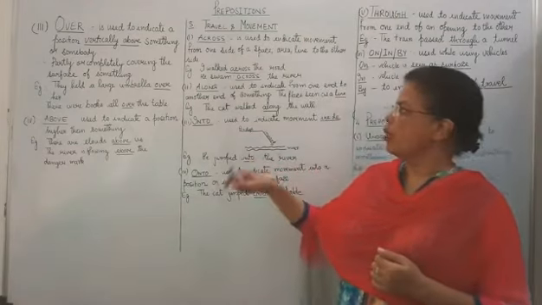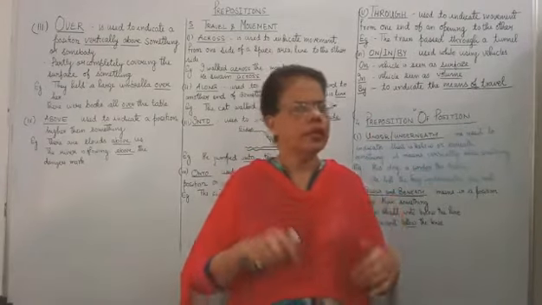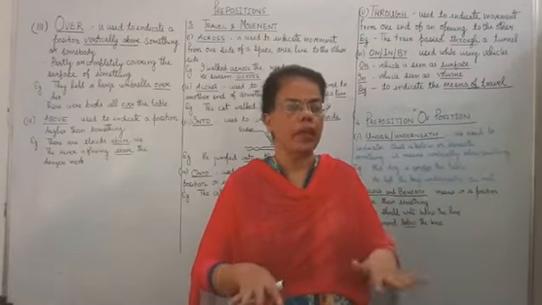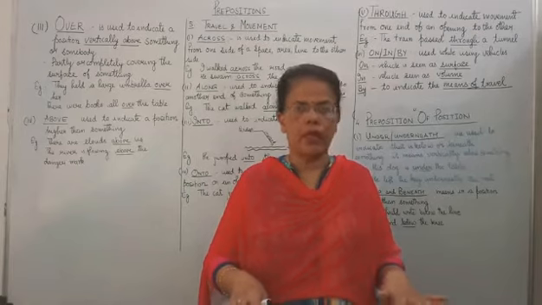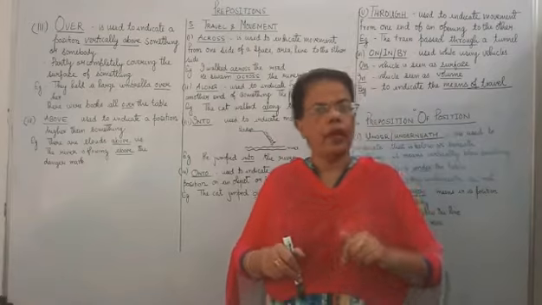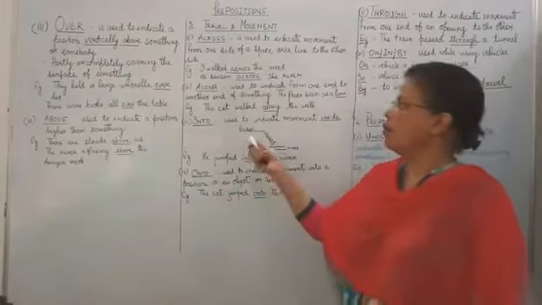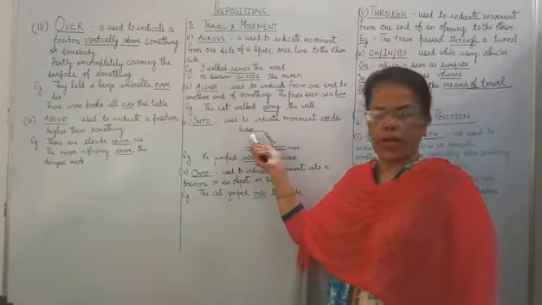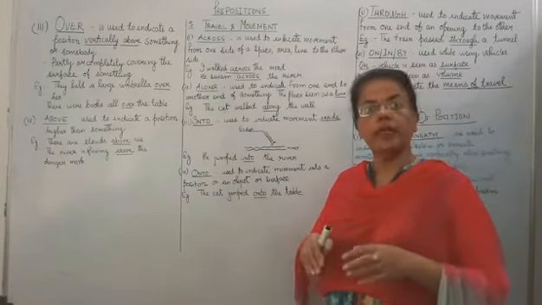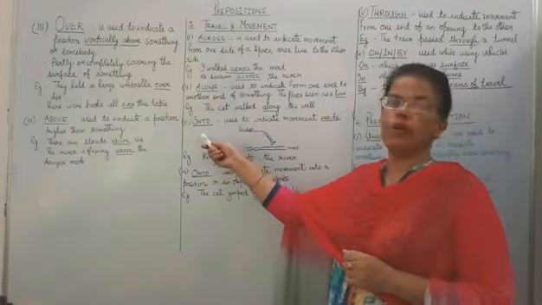So it is along. Now next it is into. Very, very important. In also means inside, into also means inside, but in is about something static, at rest, where there is no movement. But in into there is movement, and the movement is inward. See, I have drawn this. Suppose this is a bridge and a boy is jumping. His direction is inward and he is in movement, so we use into.